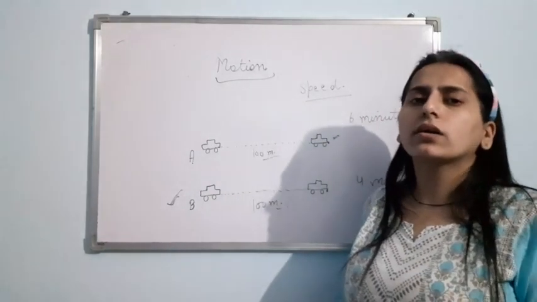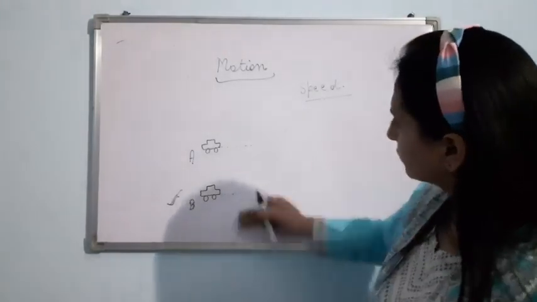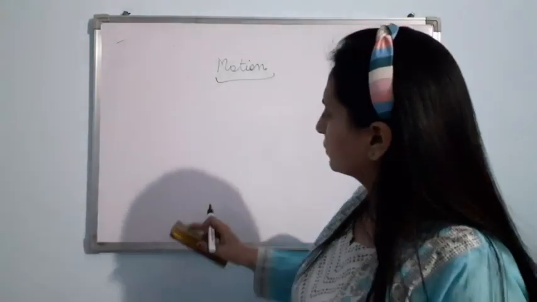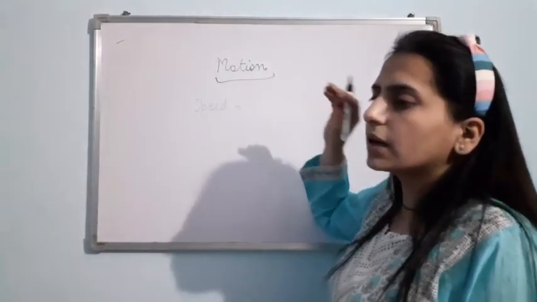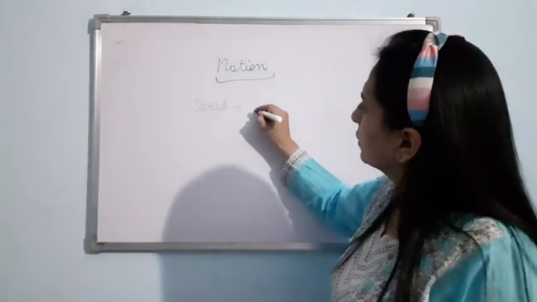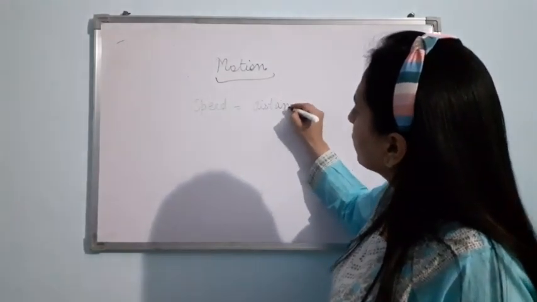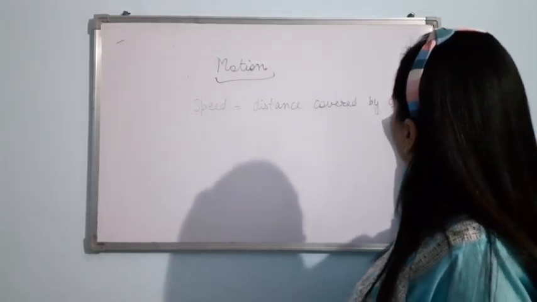So now let us talk about what is speed. Speed is distance covered by an object per unit time. Distance covered by an object per unit time.